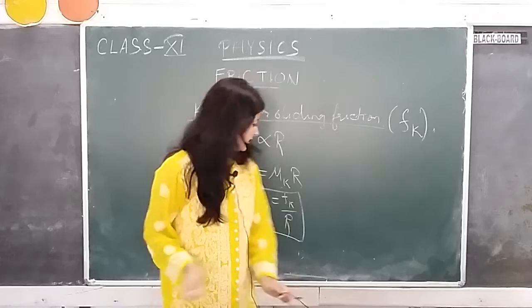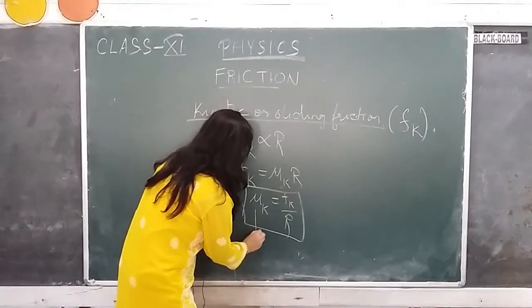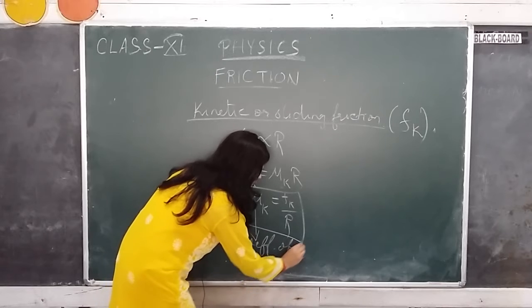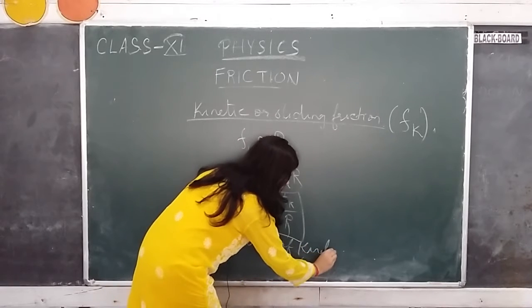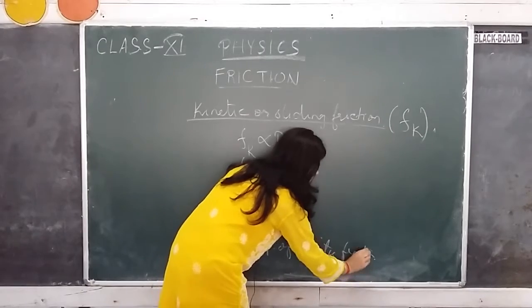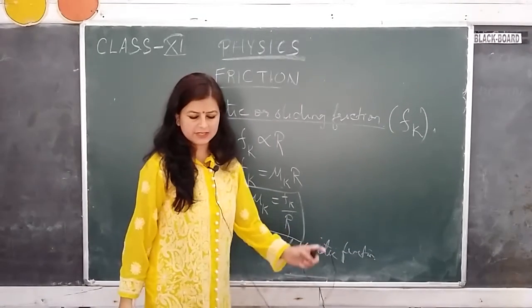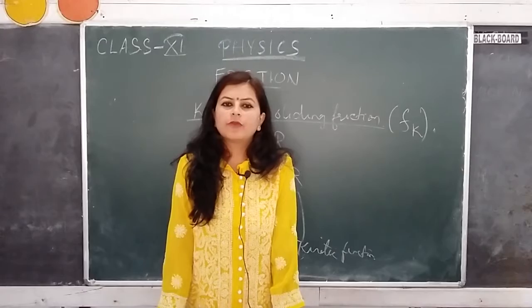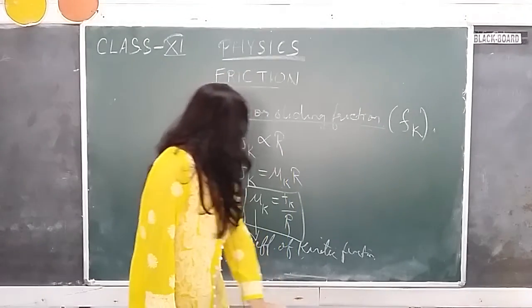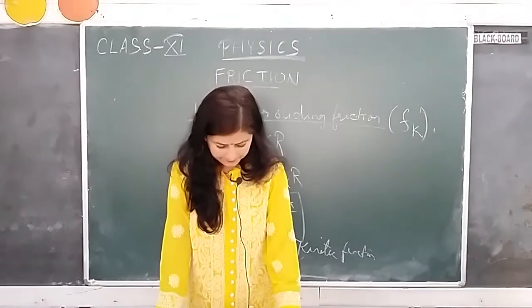This mu k is called the coefficient of kinetic friction. Like we have the coefficient of static friction when the body was at rest, now when the body starts its relative motion, the coefficient is called the coefficient of kinetic friction.